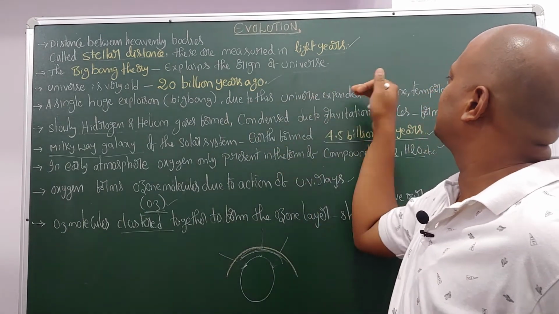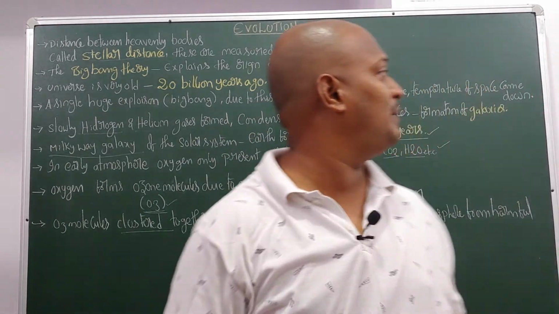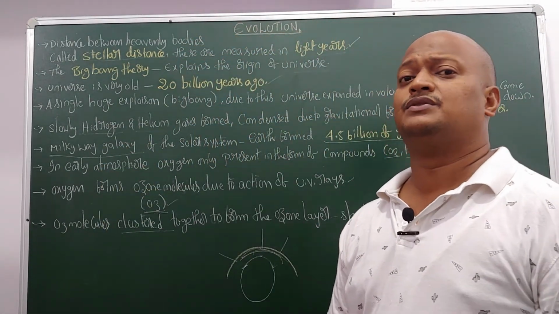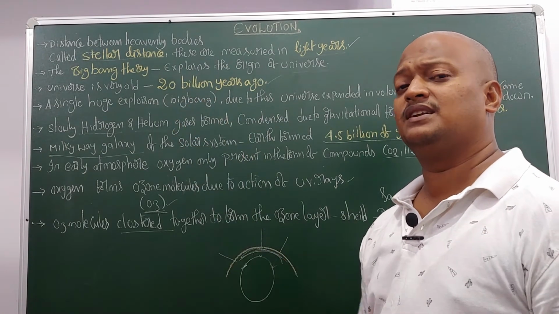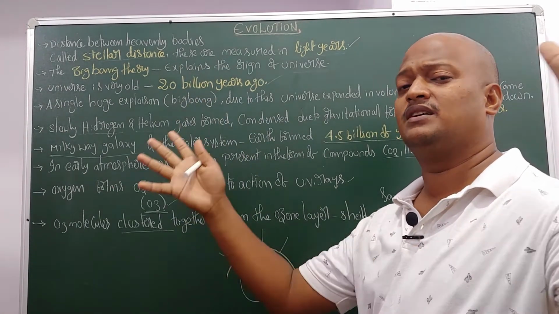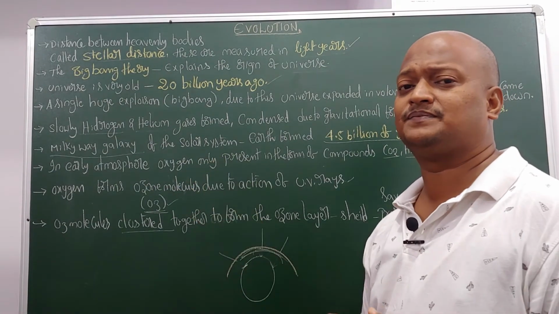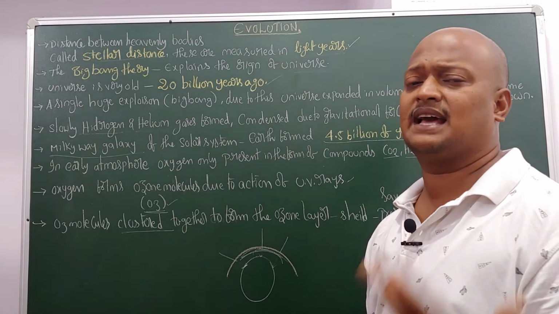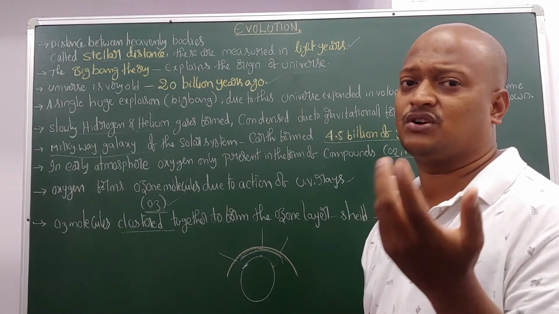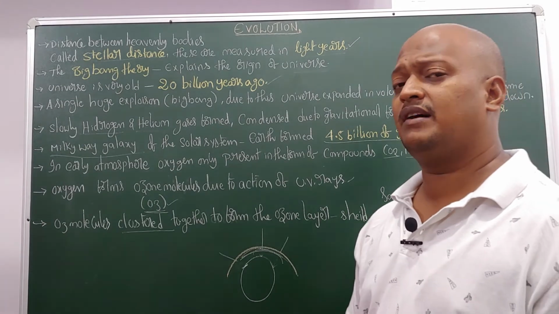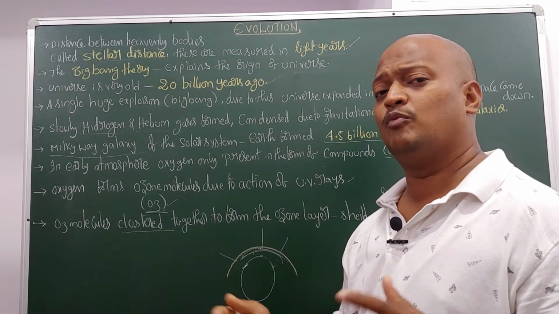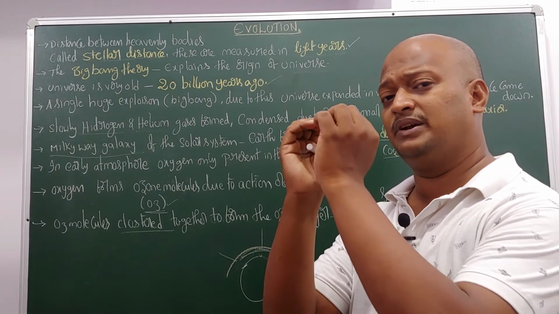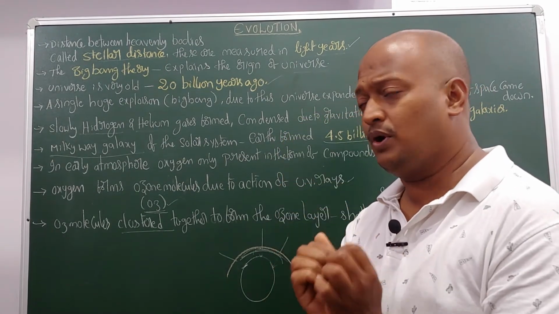Due to this, the universe expanded in volume and the temperature of space came down. Due to the huge explosion, the particles scattered and formed galaxies, and galaxies consist of planets and stars. At the time of explosion a high temperature was generated, and over a period of time the temperature cooled.